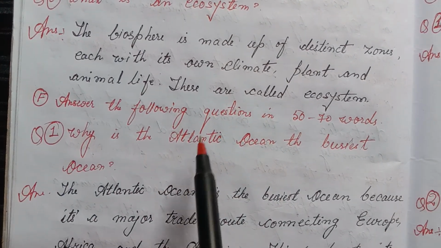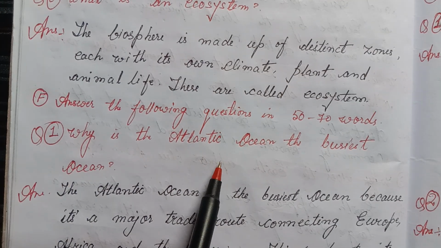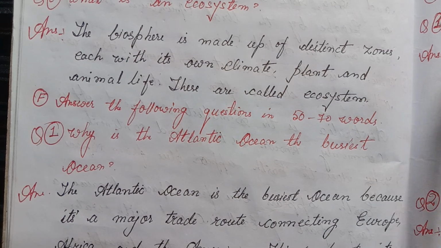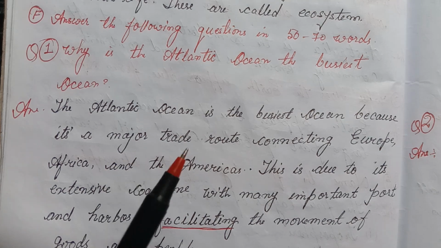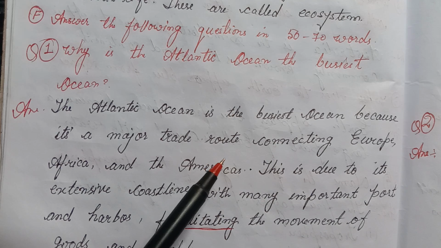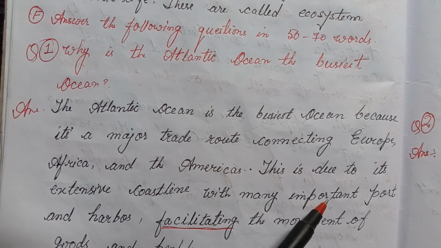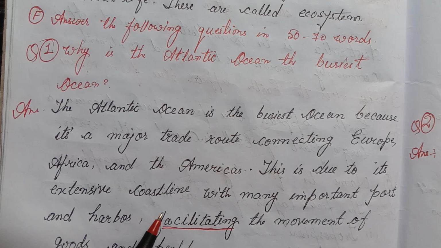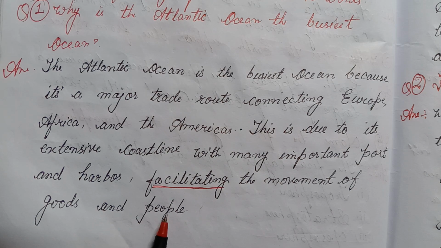Answer the following questions in 50 to 70 words. Why is the Atlantic Ocean the busiest ocean? Answer: the Atlantic Ocean is the busiest ocean because it is a major trade route connecting Europe, Africa and the Americas. This is due to its extensive coastline with many important ports and harbors, facilitating the movement of goods and people.